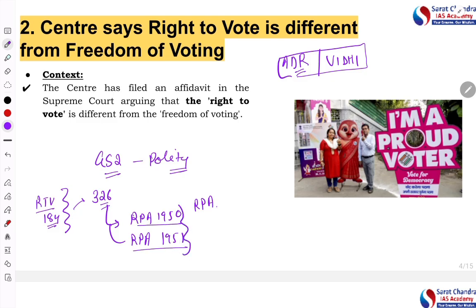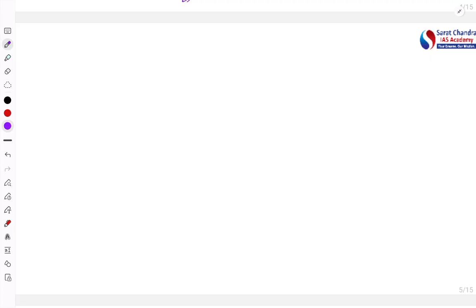Within these laws, there are different provisions with respect to who can vote, who cannot vote, who can contest the election, who cannot, and how the election will be conducted. All these things are covered under the Representation of People's Act. Is that clear? Okay. Now let's understand what arguments the central government is giving, what arguments the petitioners are giving, and what the different provisions in the law are.